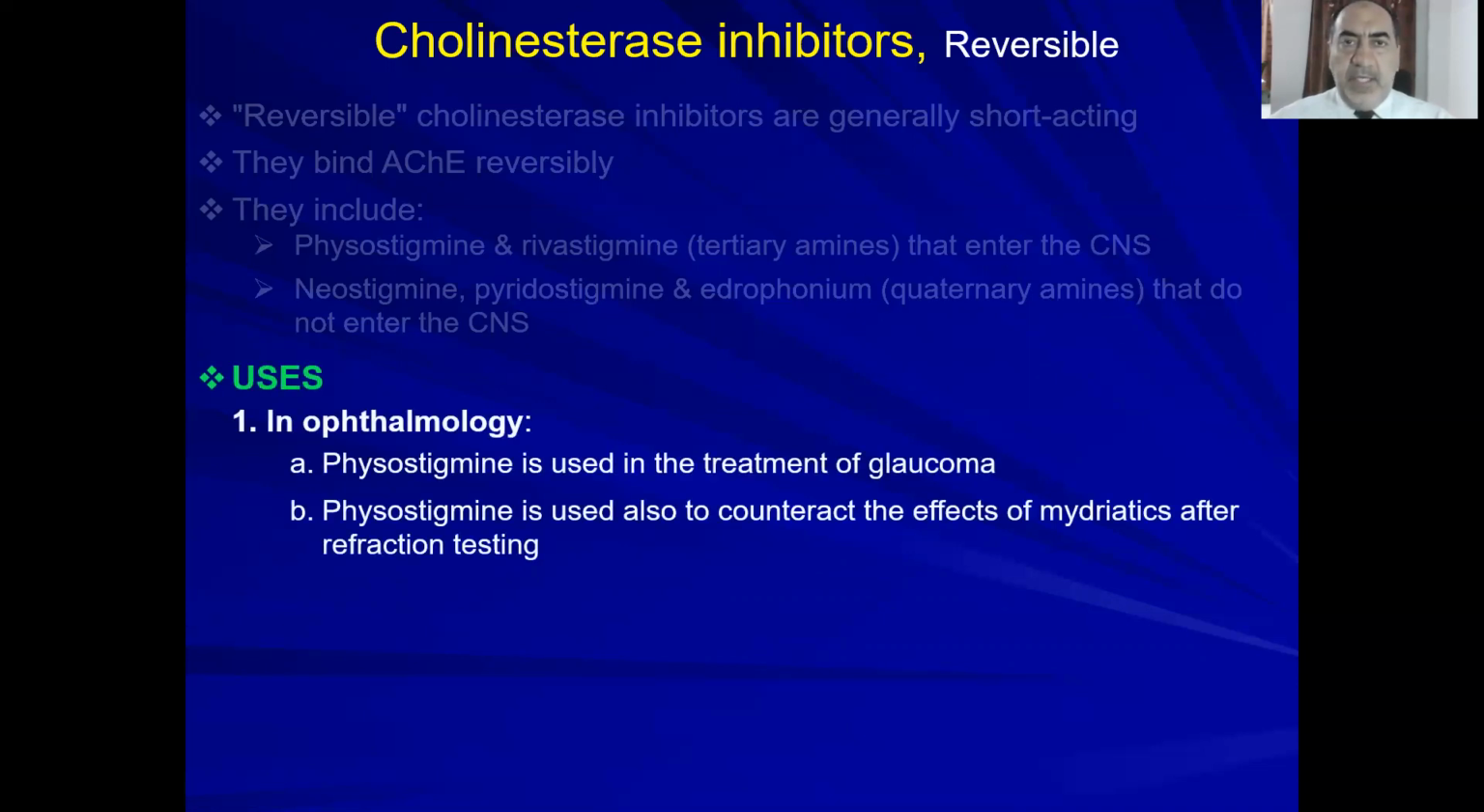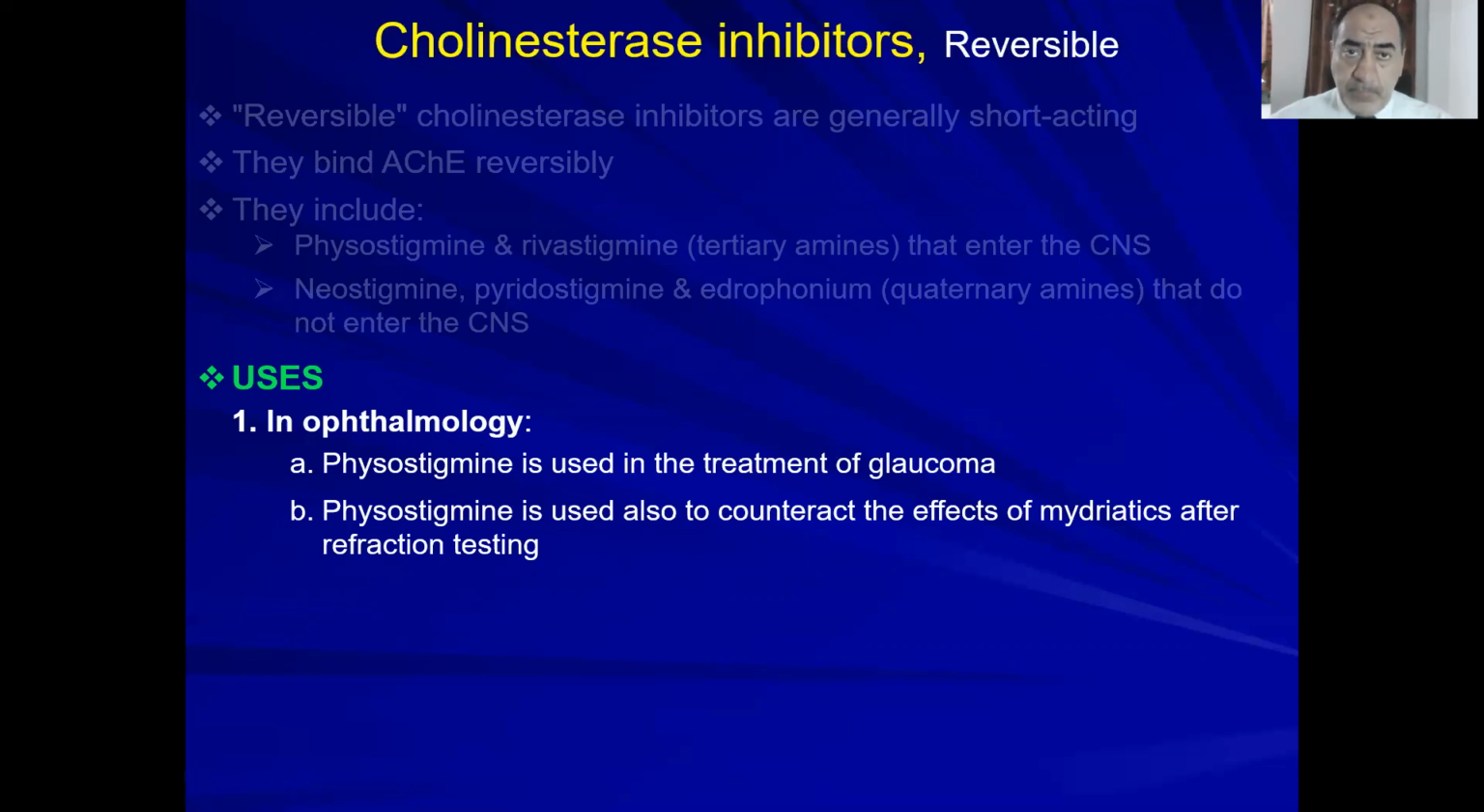So their uses, number one, in ophthalmology. If you need ophthalmology, use them in ophthalmology, you need to use what? Quaternary or tertiary? Use tertiary amine because they need to pass through the conjunctival membrane. Yes. So they are used in treatment of glaucoma. Again, just as a reminder, we said in treatment of glaucoma, we would like to use